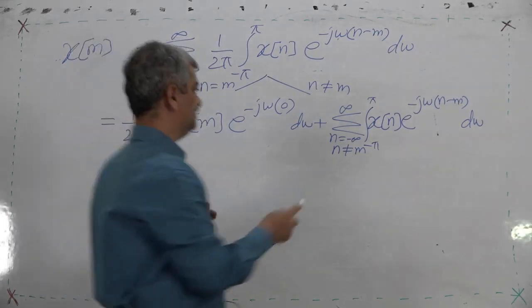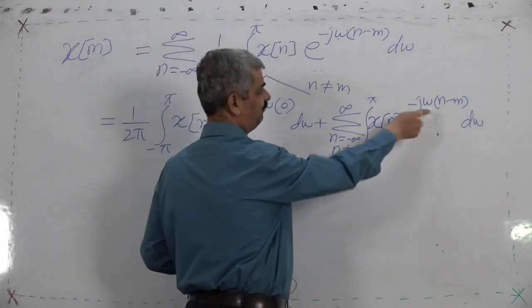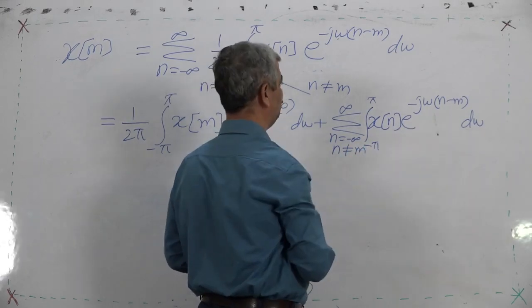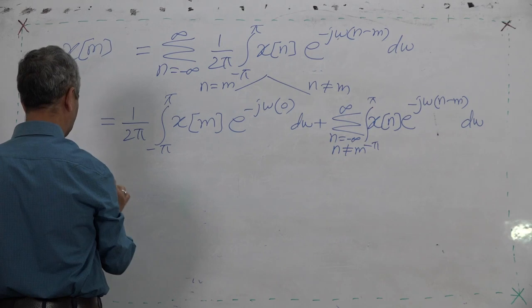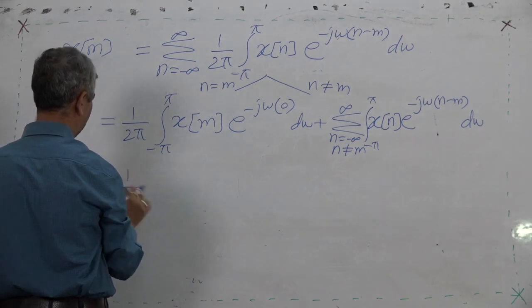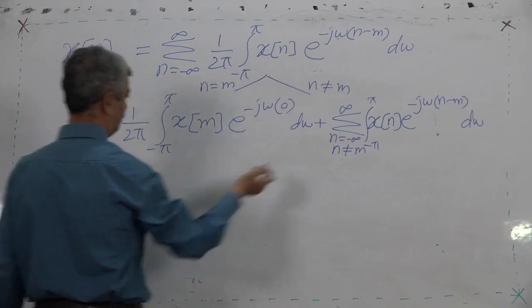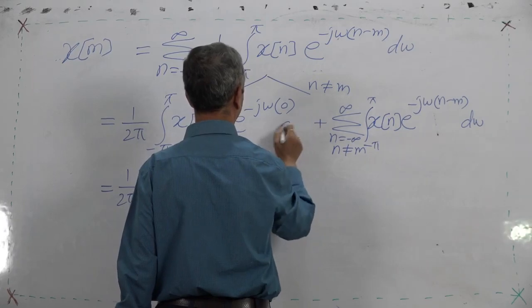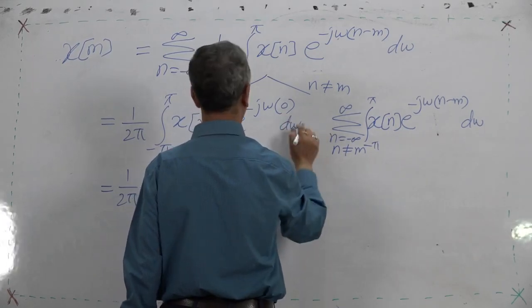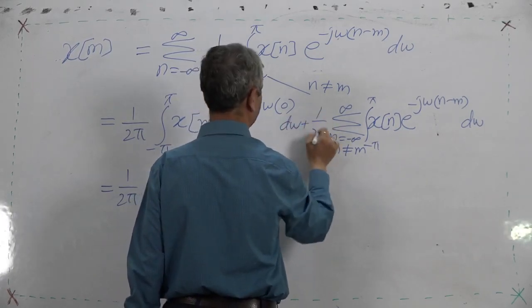Now this x n is not part of the integration, so it can also come out. So this I write as 1 upon 2 pi, and 1 upon 2 pi is common for both.